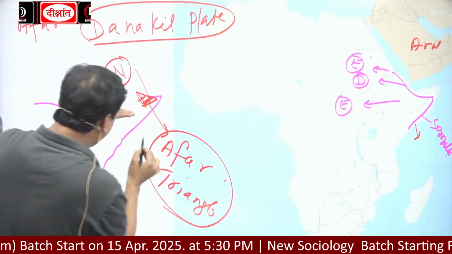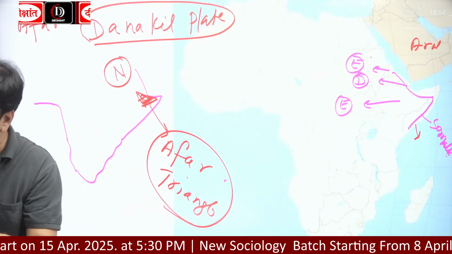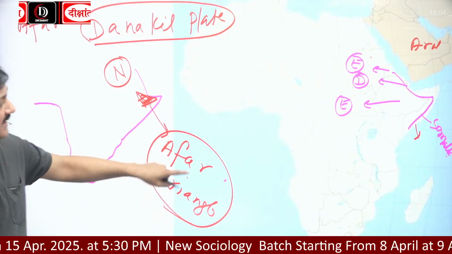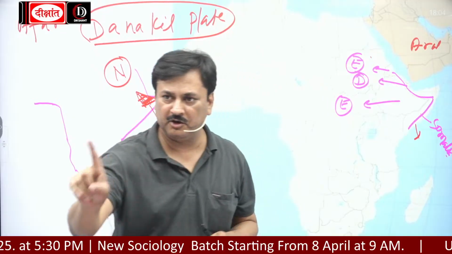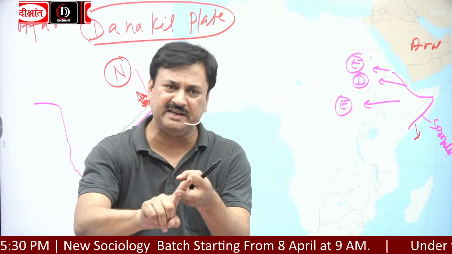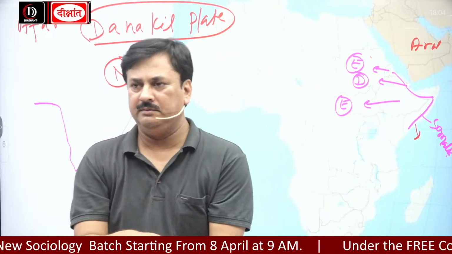So this Afar region, Afar is a depression, but the Afar triangle is located in these 4 countries. Remember one thing, the Afar depression is in which country? Ethiopia. It is a low-lying area.